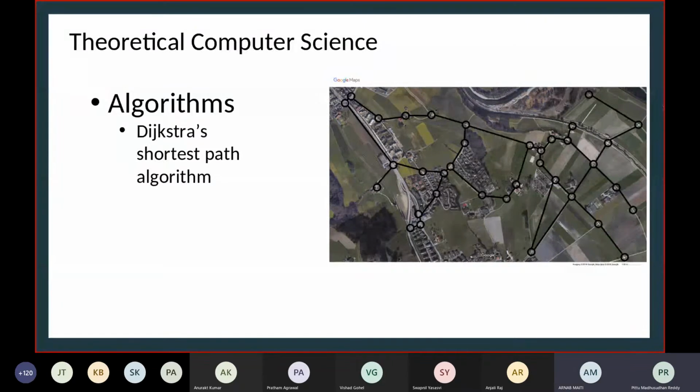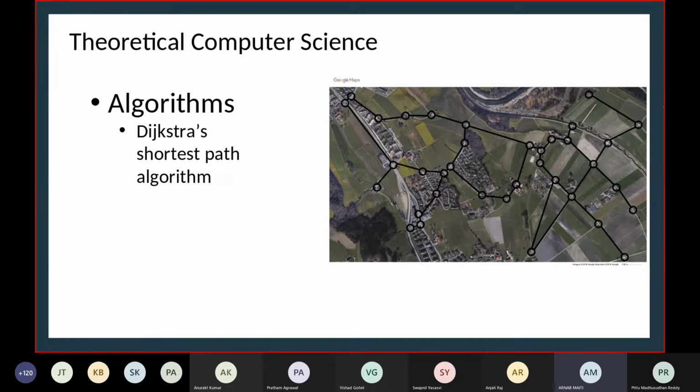I'll add on to that. The term I was trying to tell before someone muted me was: instead of computer science, just think of it as a different way of framing the same thing. Think of it as the science of computation. You look at how you can make your life easy in terms of computation. Like, you want to find the shortest path from here to Kolkata, or from here to Delhi.